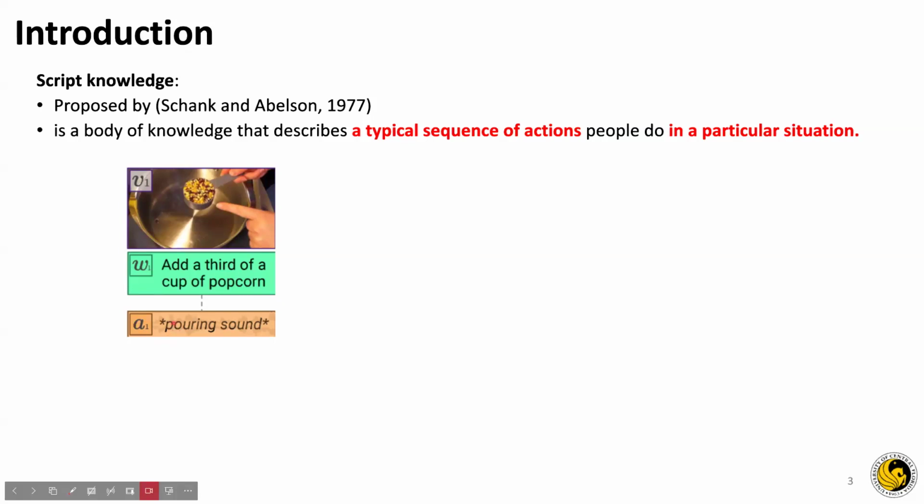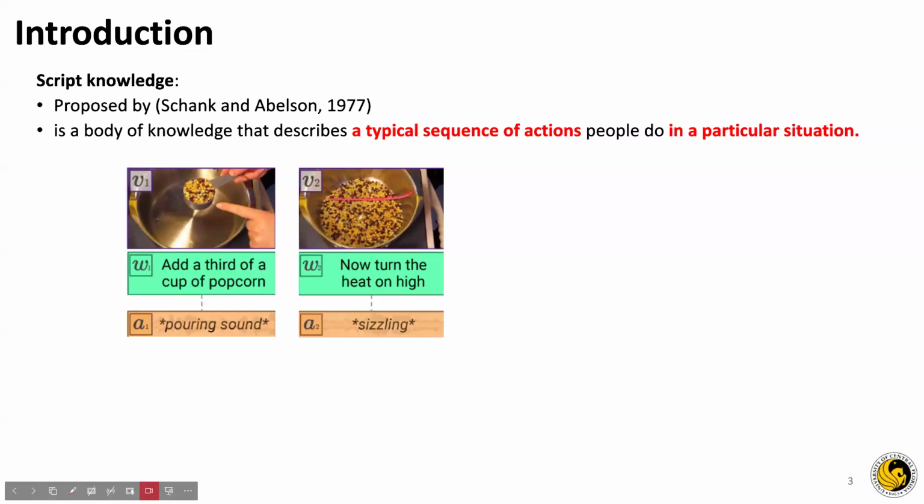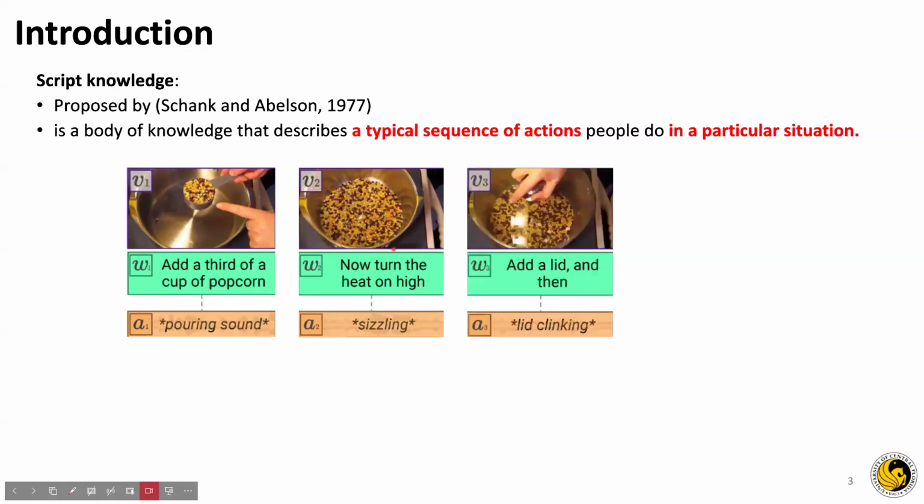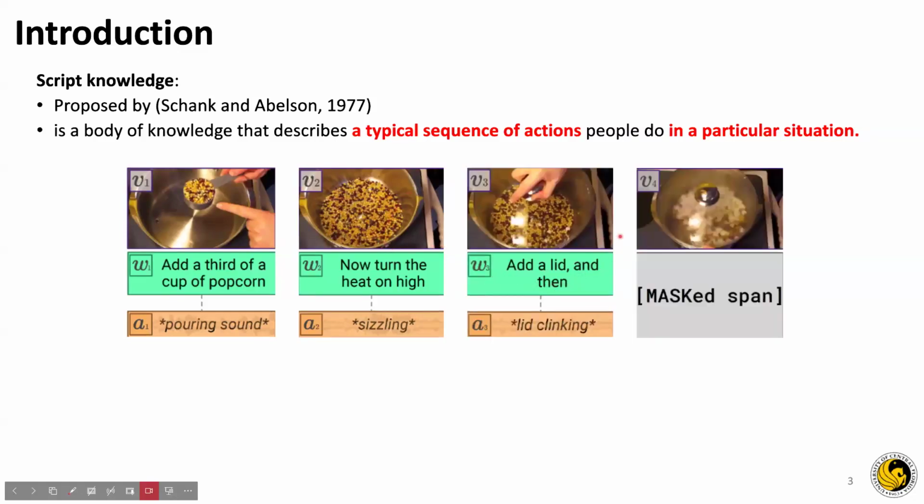The process begins with the raw kernels scattered into an empty metallic pot, and later we turn the heat on high, and later we add a lid. The process ends with the dynamic sound of the popcorn popping. Here, this sequence of actions can be said to be the script knowledge in the particular situation of cooking popcorn. So we have introduced script knowledge.